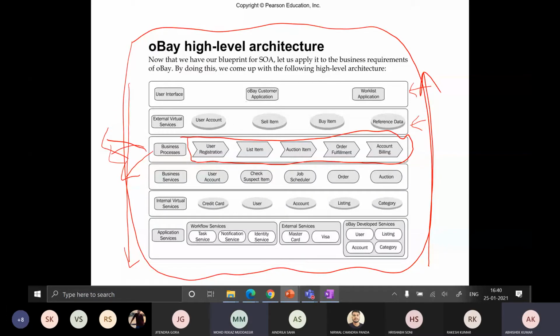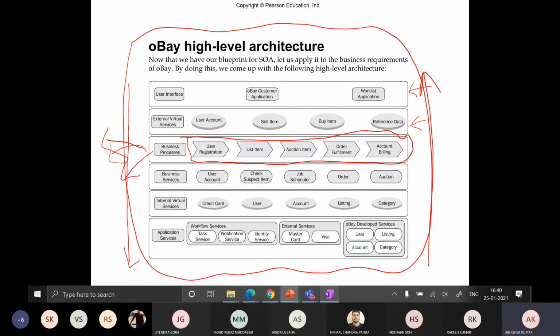Sir, one more thing. Just about 4 minutes ago, sir, you said that we need external virtual services, that we cannot directly access the business processes because of security concerns. No, it depends upon you whether you want to expose your service or not. Suppose I want to develop a QuickBuzz website, right?